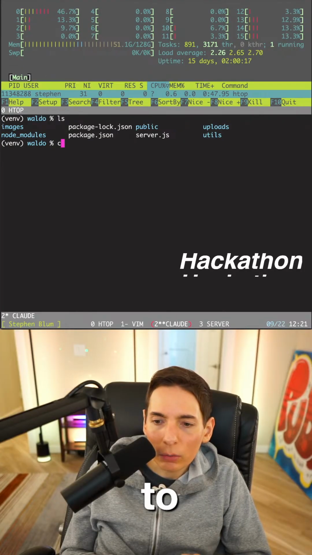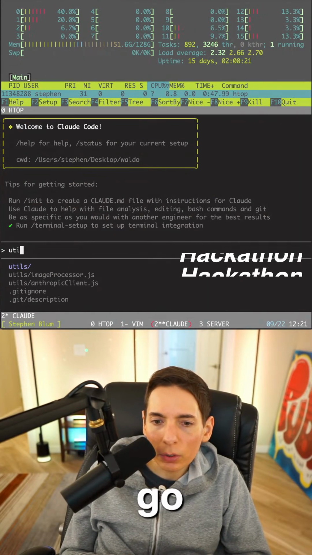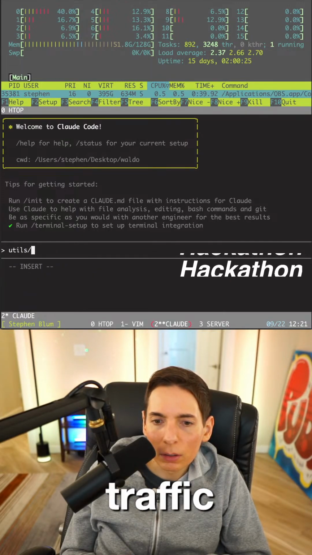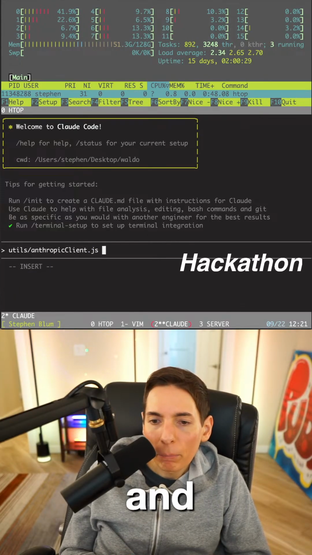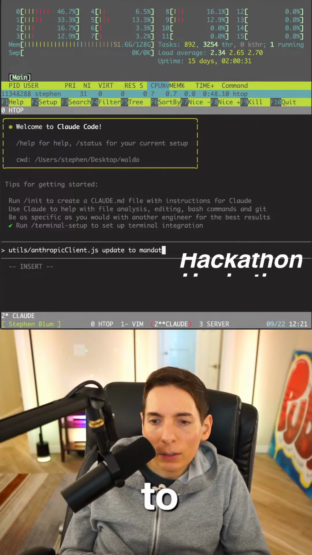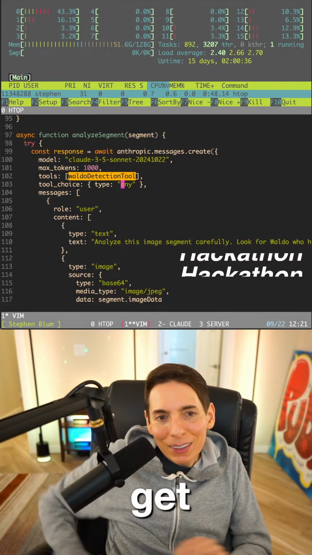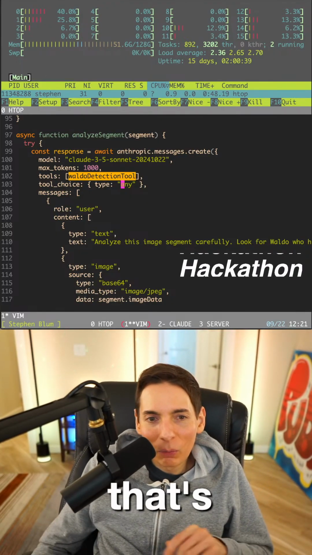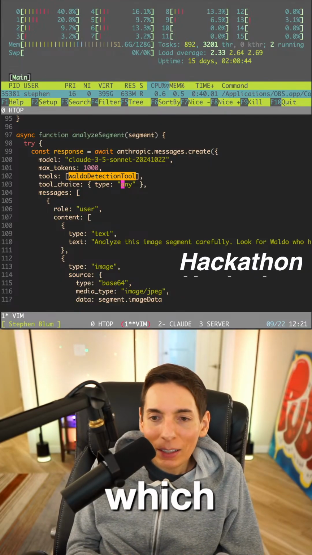Okay. We need to run Claude, and we have to update utils/anthropic client. Okay. Update to mandate tool use. What's the tool called, guys? What's the tool? Git sleep. Pretty much that's exactly what you're doing, you're running the git sleep command, which is actually kind of nice.